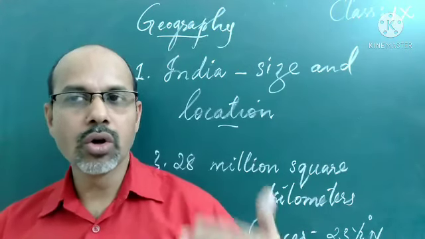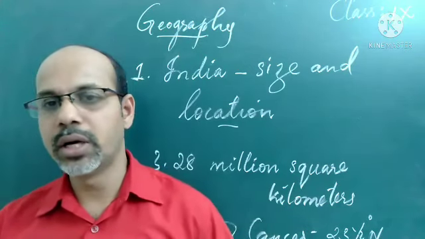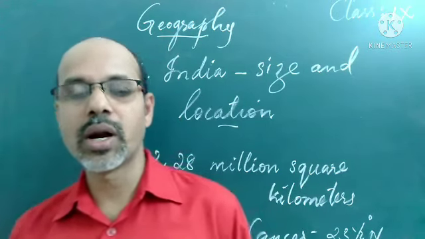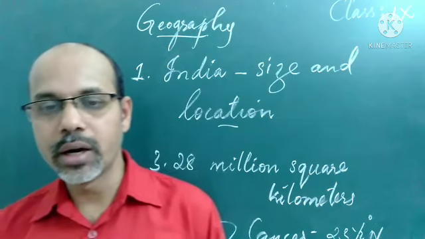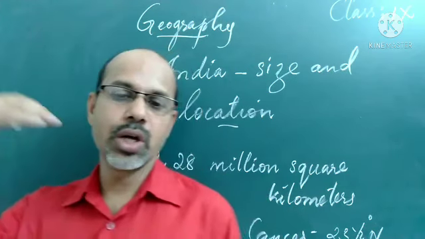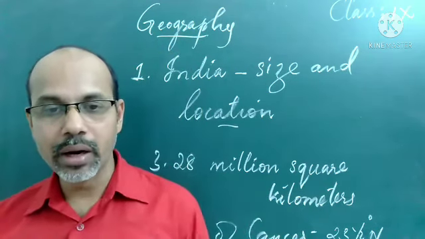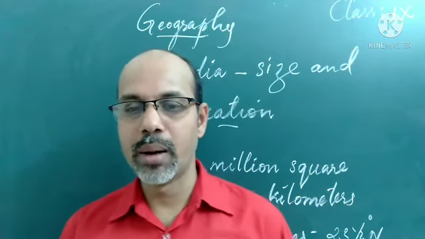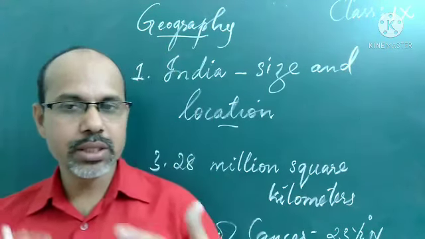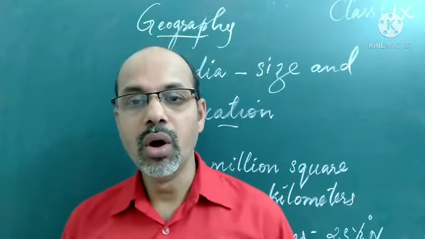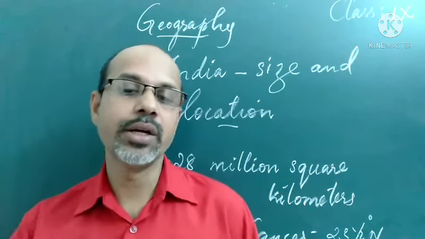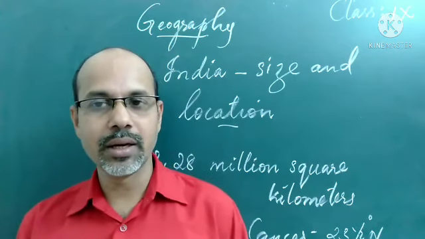Through these trade routes, when we had trade relations with European and Asian countries, our culture and traditions also spread. Ancient books such as the Vedas, Ramayana, Mahabharata, Panchatantra and Upanishads were taken to other countries, and our culture and traditions spread in these areas.